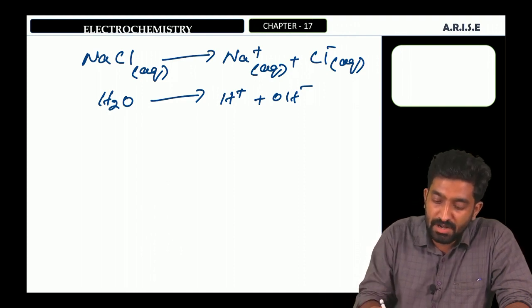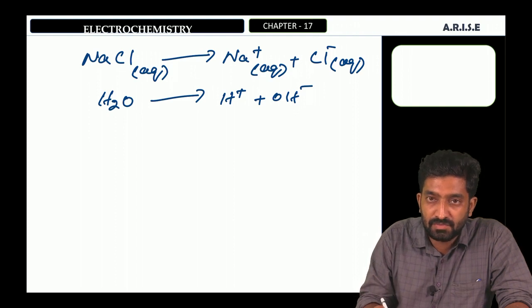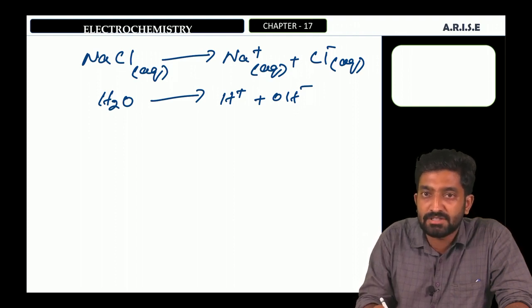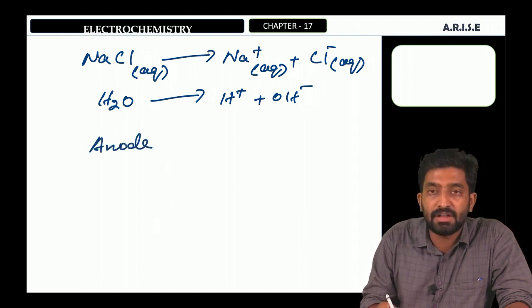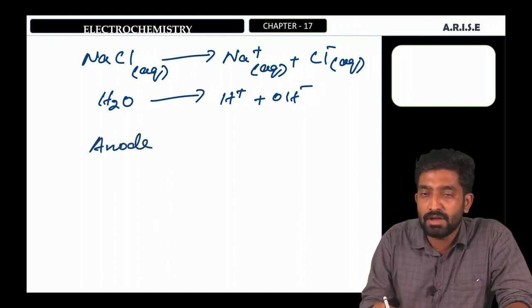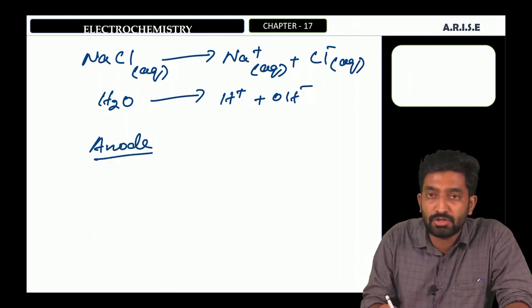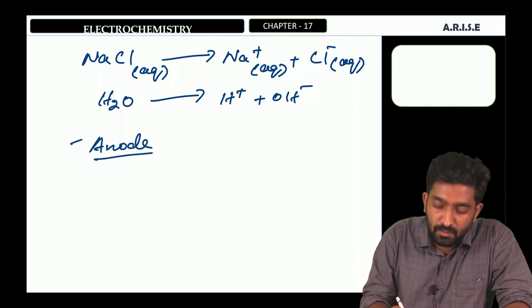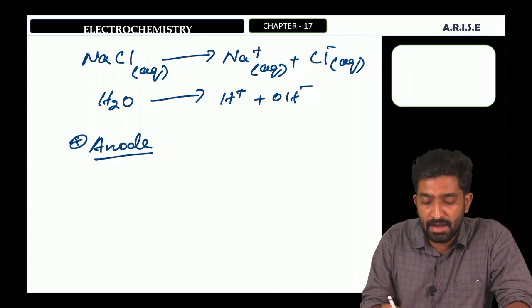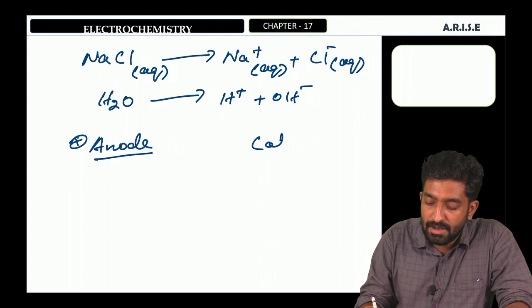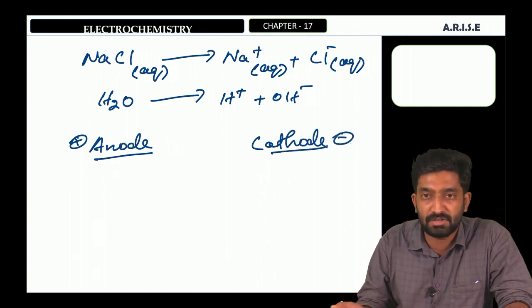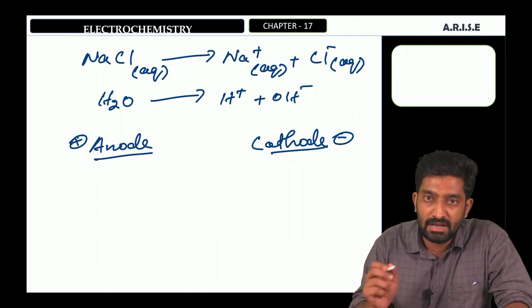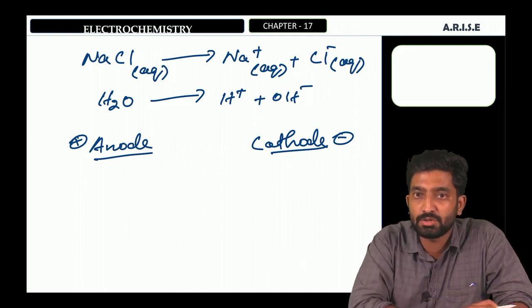In an electrolysis reaction, we use an electrolytic cell. An electrolytic cell contains two electrodes, anode and cathode. The anode electrode is positive in an electrolytic cell, and the cathode electrode is negative. But in the case of a galvanic cell, the anode is negative and the cathode is positive.